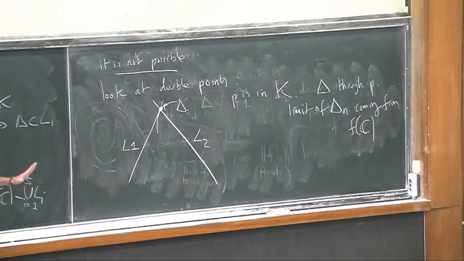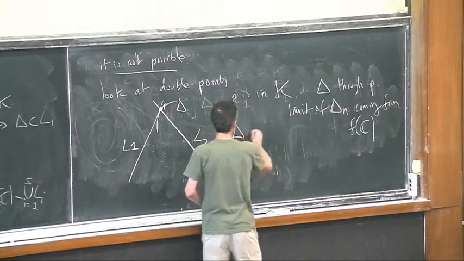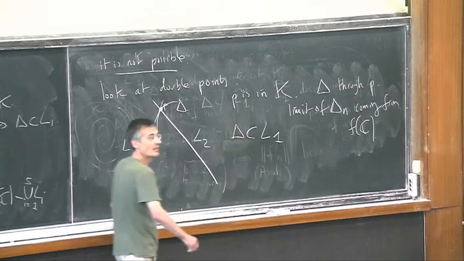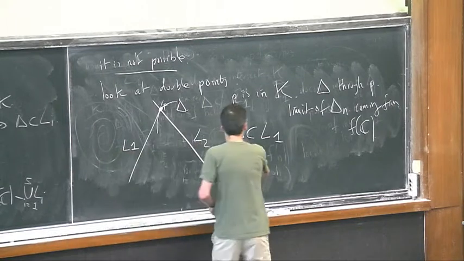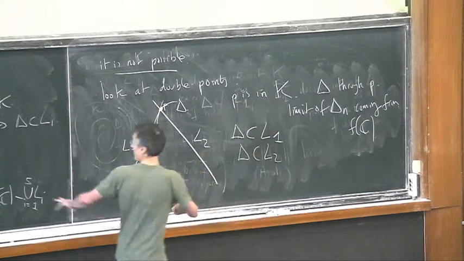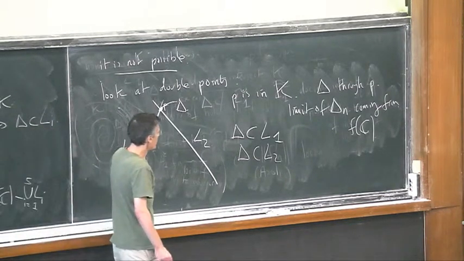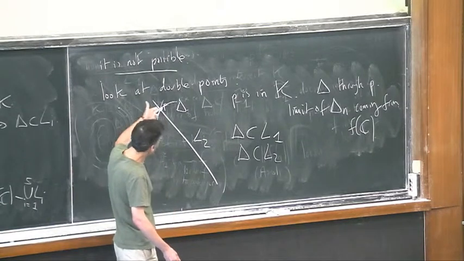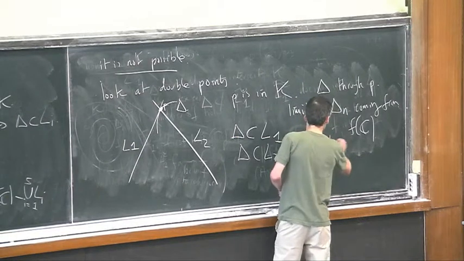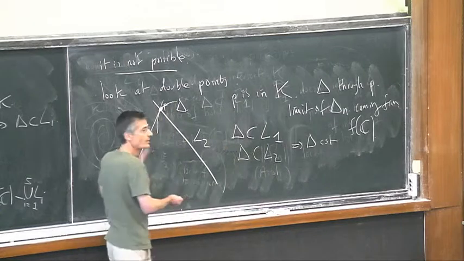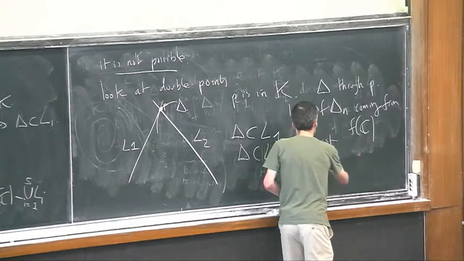This disk has to sit inside the line which was avoided before. Delta has to sit inside L1, but it has also to sit inside L2 because this is a double point. It's exactly the same argument as here, by persistence of intersection. And so it has to sit in the intersection of the two, so it has to be constant. And this is a contradiction because it's a genuine, non-constant disk through P. This is impossible.